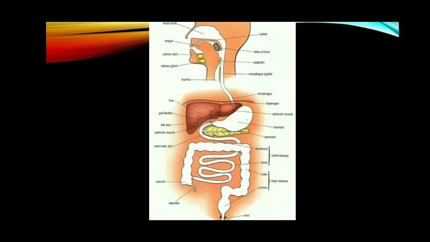The inner walls of the stomach contain gastric glands. Those gastric glands secrete gastric juice. This gastric juice contains the enzymes renin and pepsin. The enzyme pepsin is a proteolytic enzyme.